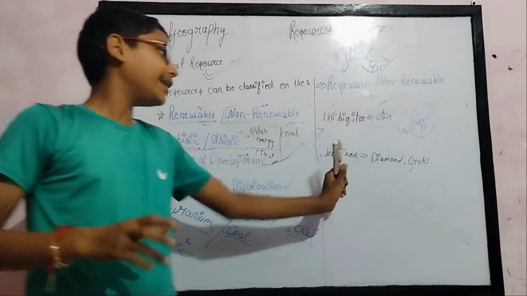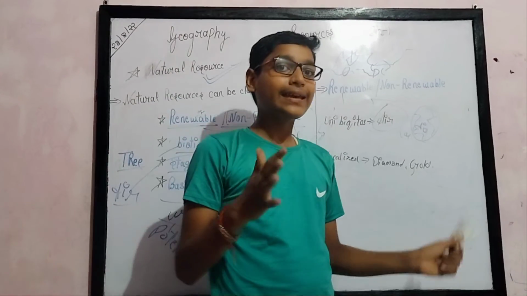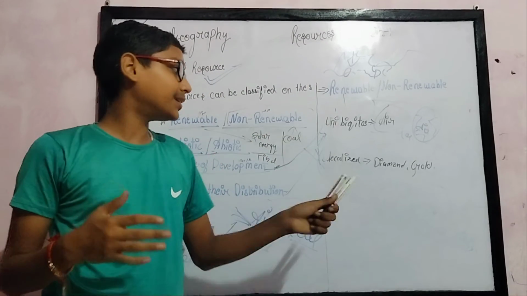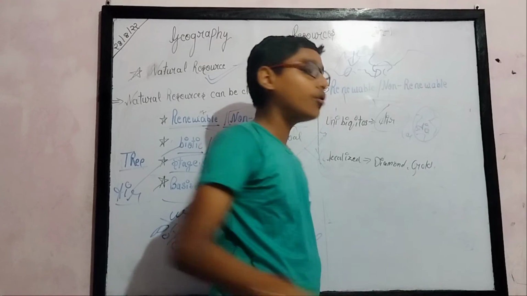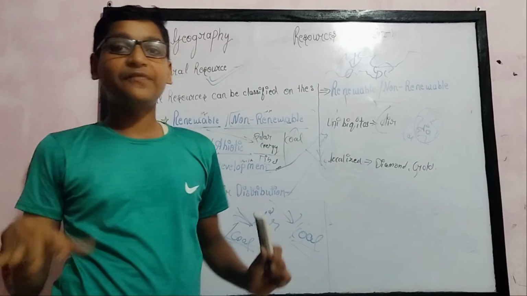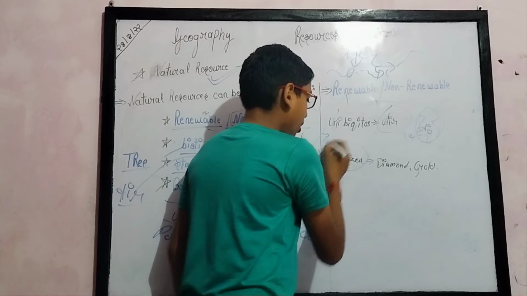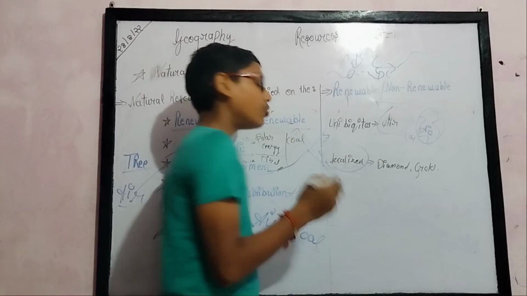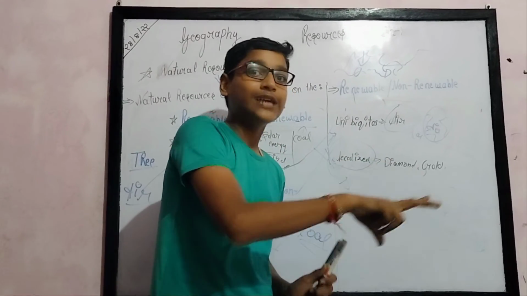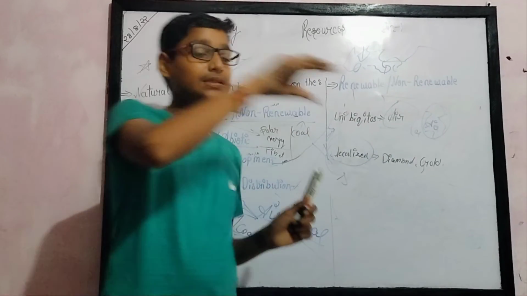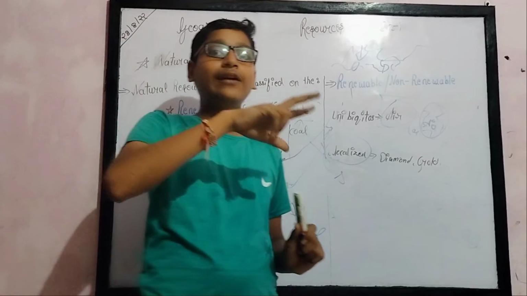But localized resources are those found only at some places, unlike air. Like diamond and gold, they are localized and not found all over the earth. Coal is found in some places, like Jharkhand and Odisha, not in all parts.